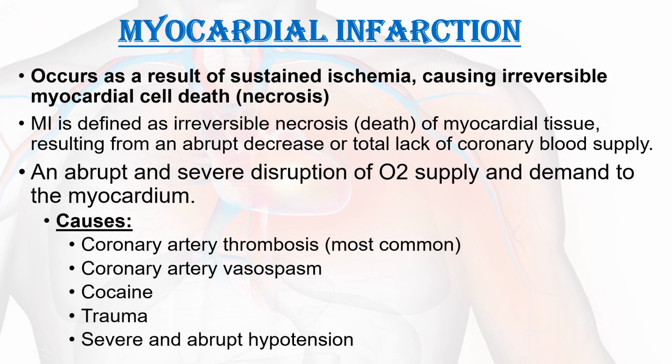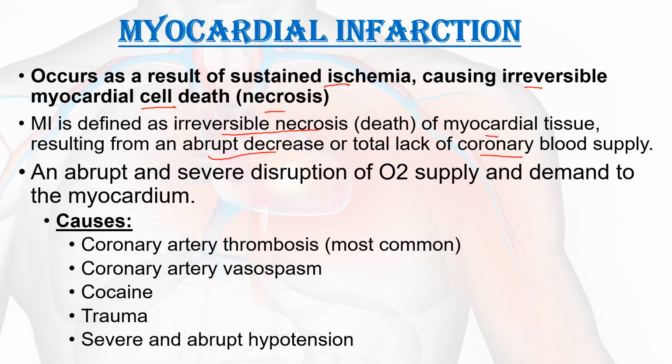Okay. Here we discuss myocardial infarction. Myocardial infarction results from sustained ischemia causing irreversible myocardial cell death, otherwise we say necrosis. So what is the definition of myocardial infarction? Myocardial infarction is an irreversible necrosis or death of myocardial tissue resulting from abrupt decrease or total lack of coronary blood supply. So it is self-explanatory, as we already learned about atherosclerosis and angina.